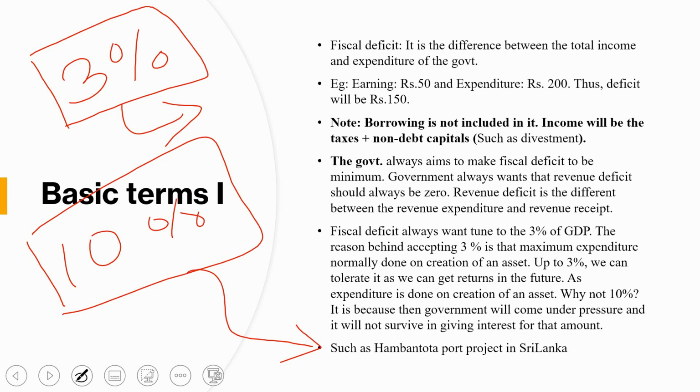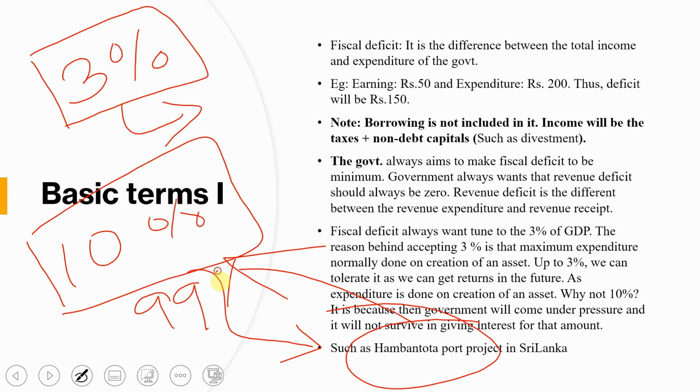Sri Lanka said we have to create a port. China said we will create the port, the Hambantota port. The Hambantota port was constructed by China. After that China said, now I want my money back, whatever I have spent. Sri Lanka said I don't have the money, what should I do? Then China said okay, give this Hambantota port on lease to China for 99 years. What happened?